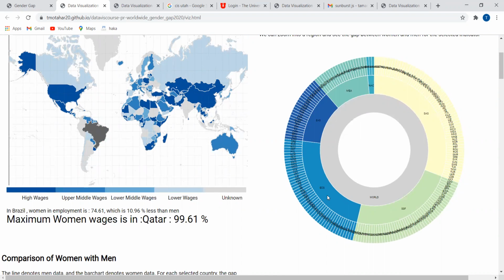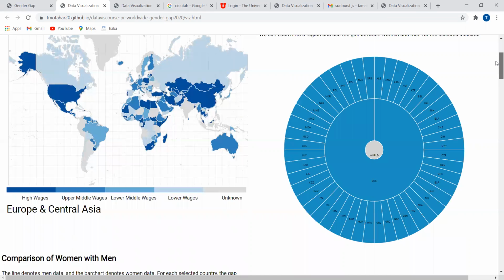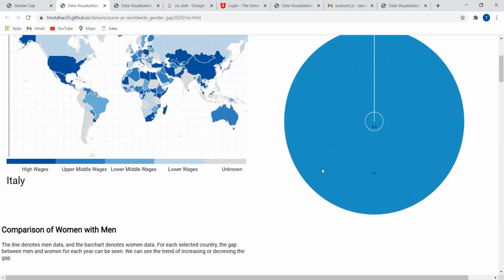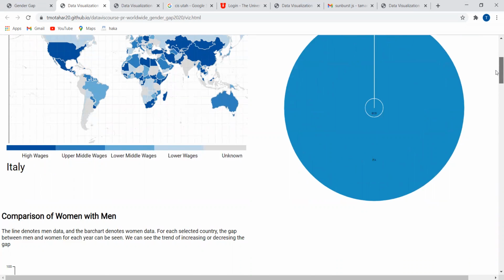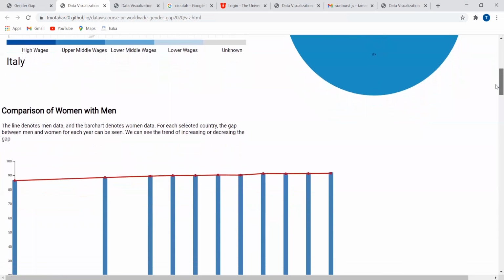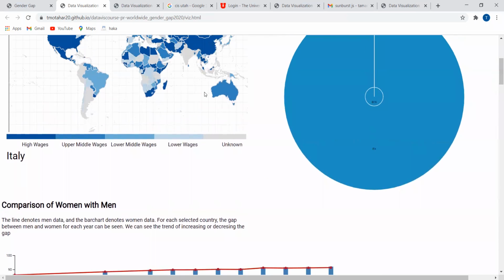If we click here, it will show the region name, and we can select any country from here, for example, Italy. Now, upon clicking on the sunburst, we can see the comparison of women and men from the year 2000 to 2016. Each bar chart represents the women data, and the line chart represents the men data. So we can easily see how the country is doing in terms of the gender gap.